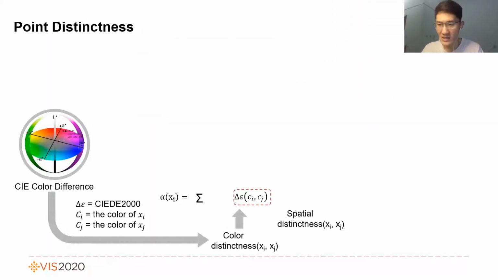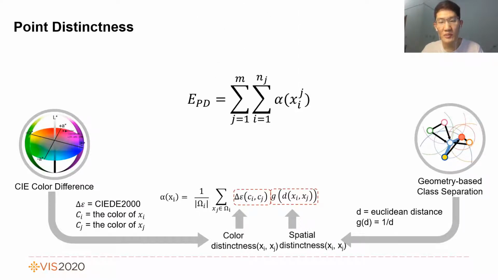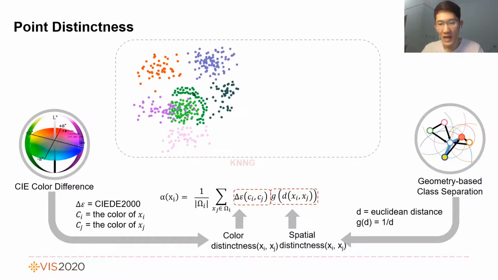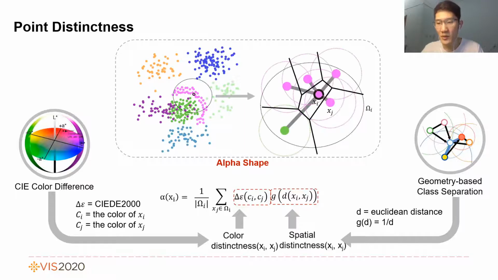Point distinctness is based on color distinctness and spatial distinctness. It measures the separation between neighboring points from different classes. We use this format to model class separability. However, in the original definition, Wang et al. used the KNN graph to find the nearest neighbor. This might result in the problem that the neighborhood omega of each point xi does not include all neighbors, thus it may lose local information. To overcome this issue, we propose to use RFShape as a substitution for the KNN, where RFShape constructs the neighborhood that includes all neighbors nearby.